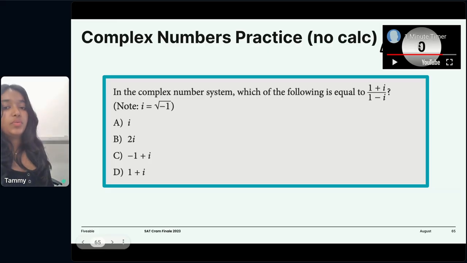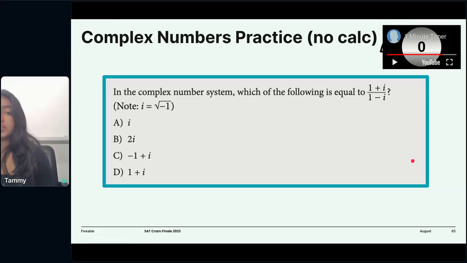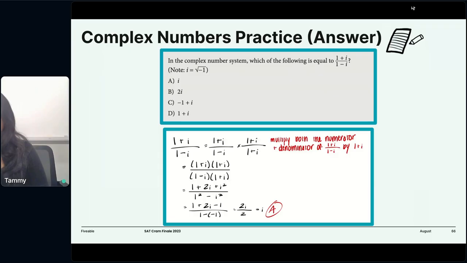Okay, so we're given a division problem. We learned how to do this. So to solve it, let's move to the next slide, we multiply by our conjugate. And our conjugate in this case is 1 plus i. So we're multiplying that. We're FOILing our equation out.